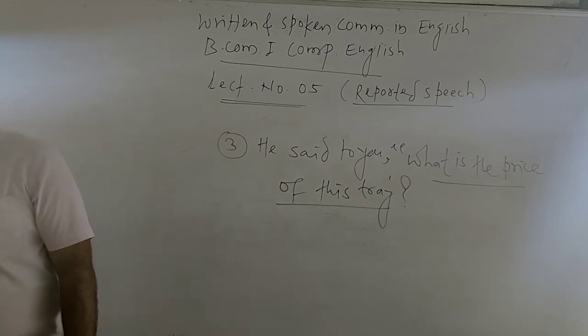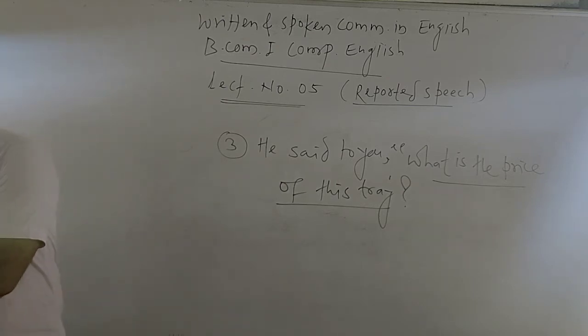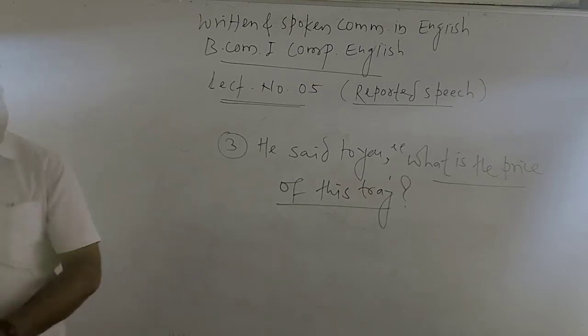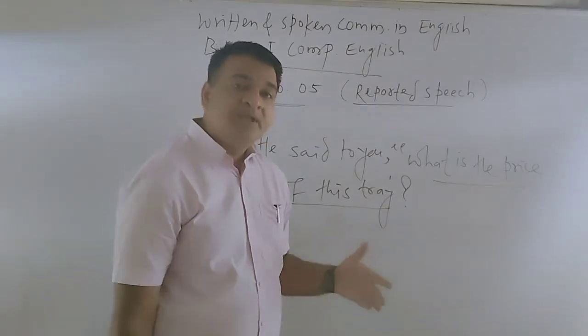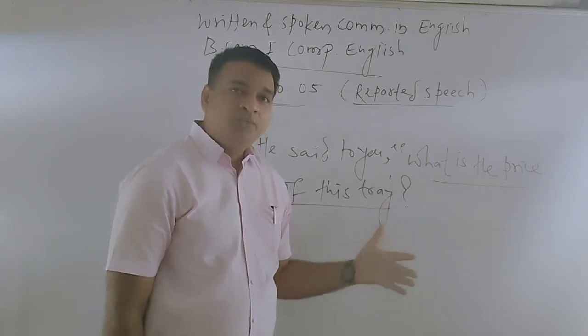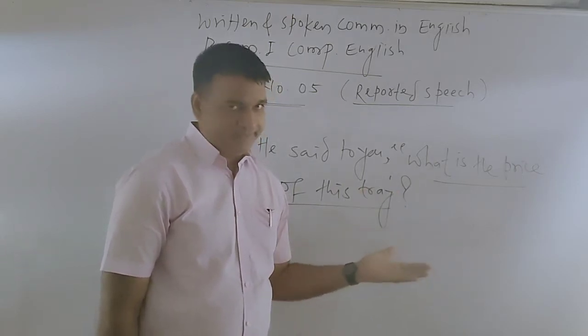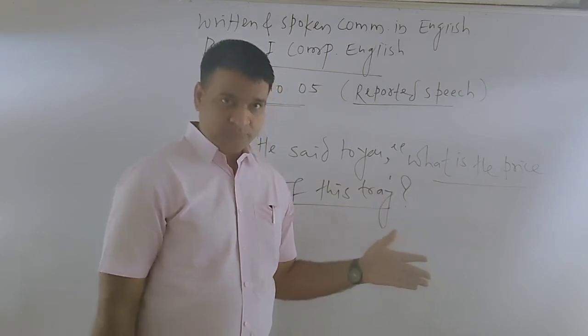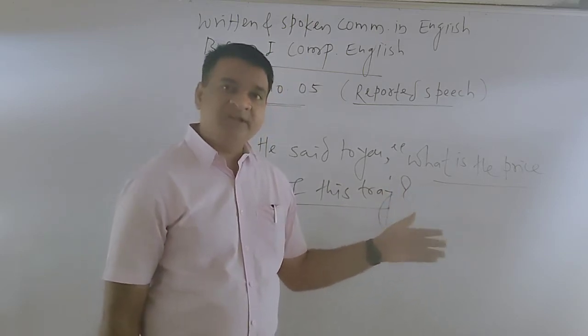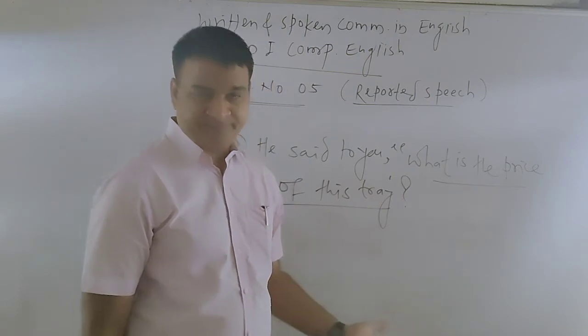Such examples, when we go through them, we will find that these are simple examples. Initially, we said, he said to you, will you teach me knitting? His classmate asked Akash, will you receive my grandmother at the railway station next week?